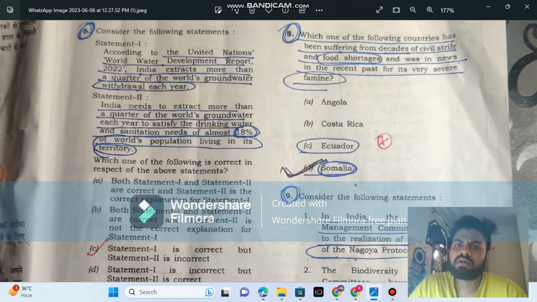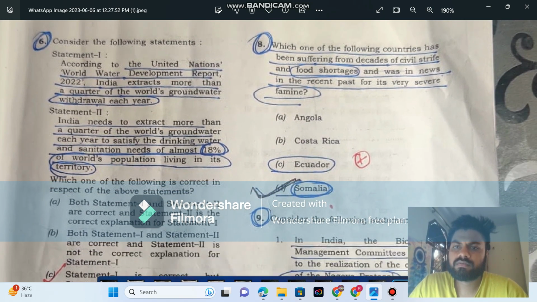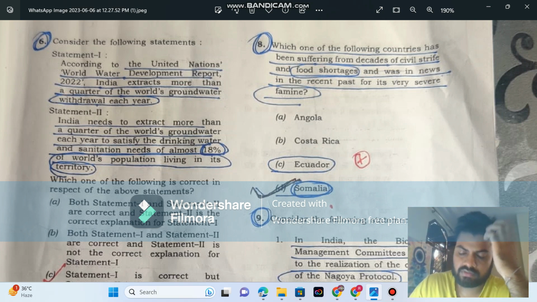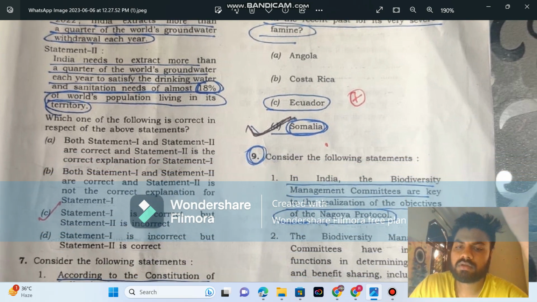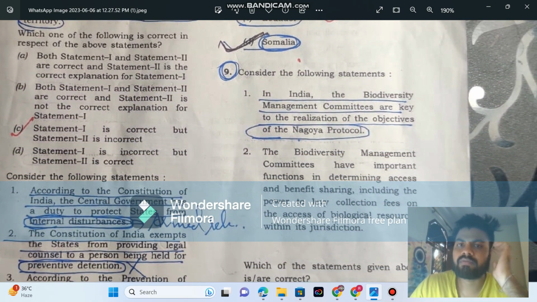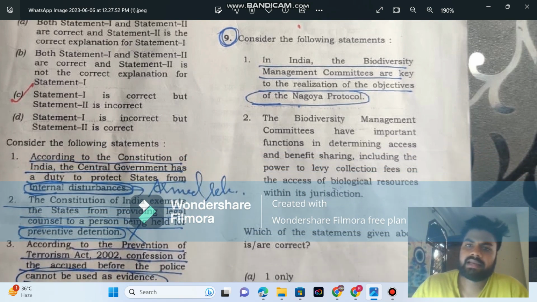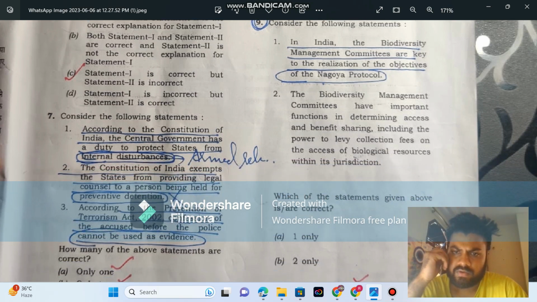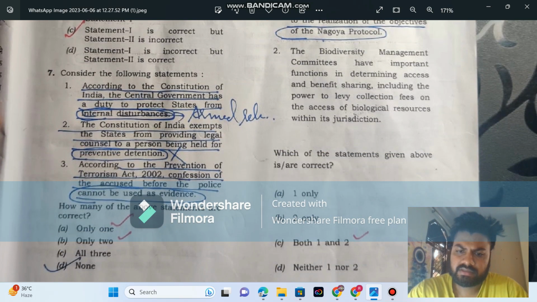But the eighth question: which one of the following countries has been suffering from decades of civil strife and food shortage? Somalia. This one is in the news the whole year, so D is a simple, easy one. I left this next one also because I haven't heard about this committee, the Biodiversity Management Committee. I don't know about this question. You can attempt this, and the answer is C only.